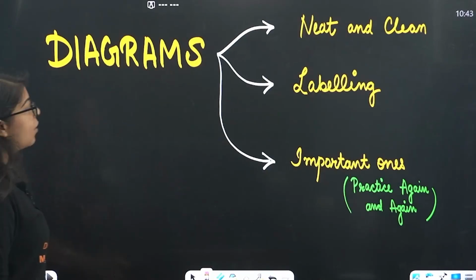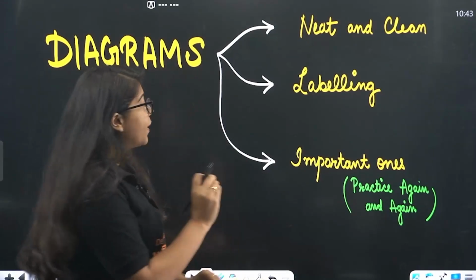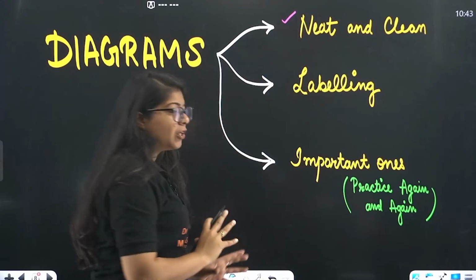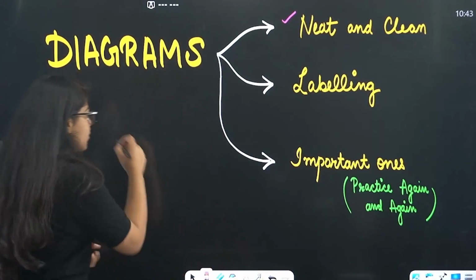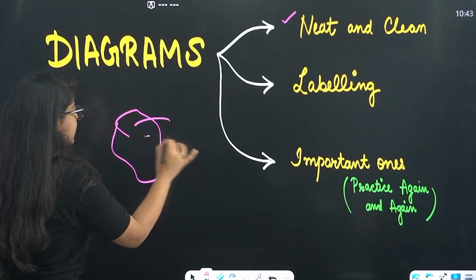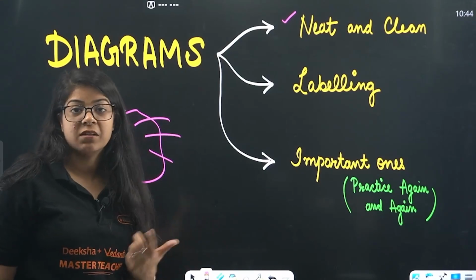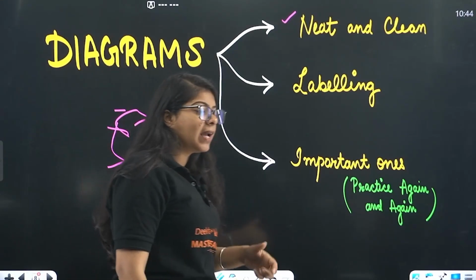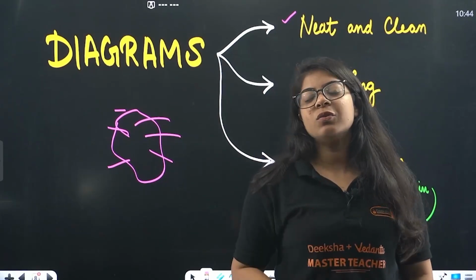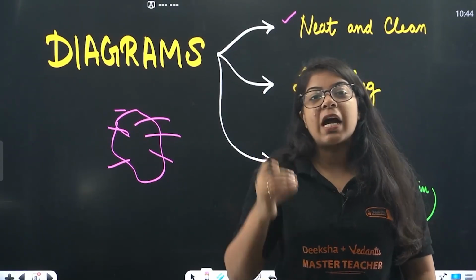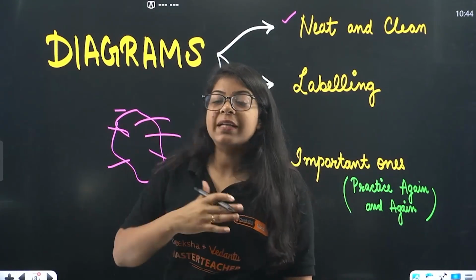After that, we come to diagrams. Now in diagrams, you basically just need to practice, but make sure the diagram is neat and clean. You are not doing random things here and there. You might think, I'll just draw the plant cell roughly, this is this, this is that. If you make this in your paper, you will not get good marks. We think that I'll draw it quickly here and in the exam I will draw it neatly. You can't do that, because the way you revise will be the way you write it in the exam hall.